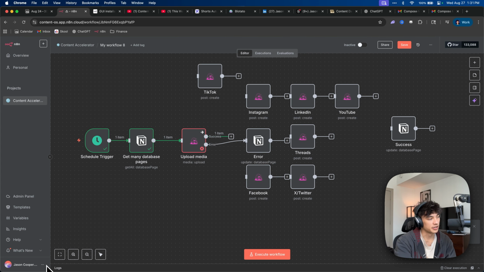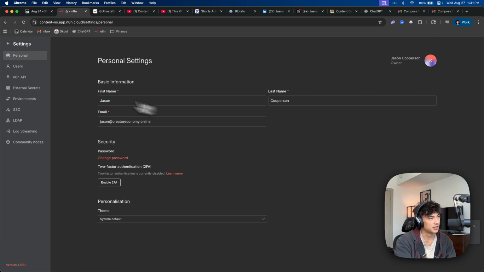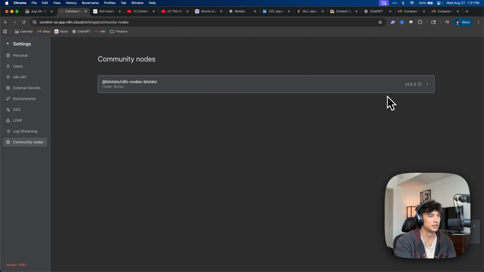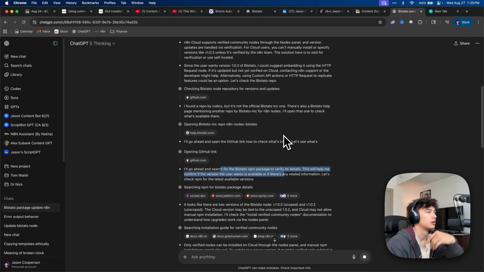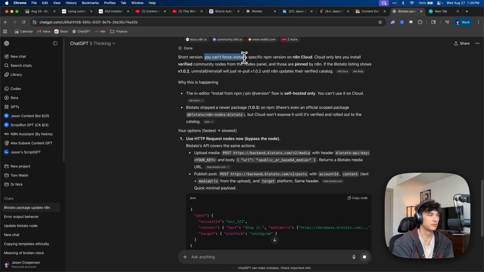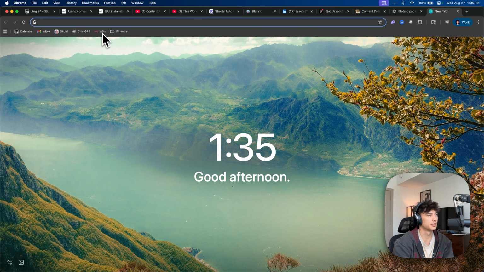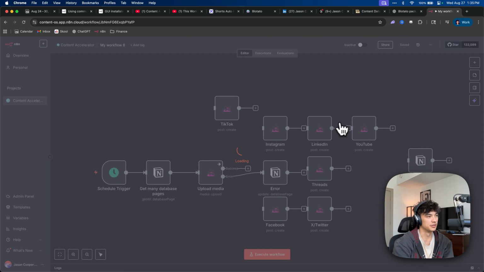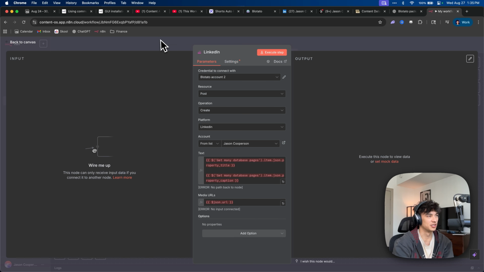The only problem there is I was looking in settings and trying to go to community nodes so that I could update it, but it's just hard. Let me continue research. All right, so I'm almost positive that you can't force install a specific version. Cloud only lets you install verified. Yeah, okay. So I'm on n8n Cloud, so actually I can't update to the newer package version because it doesn't let you do that.